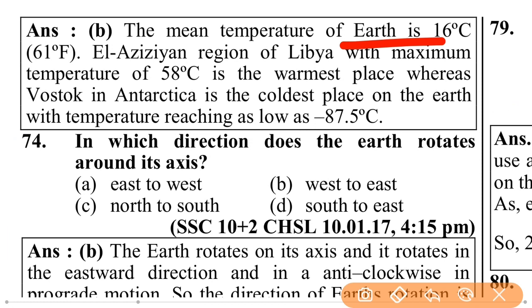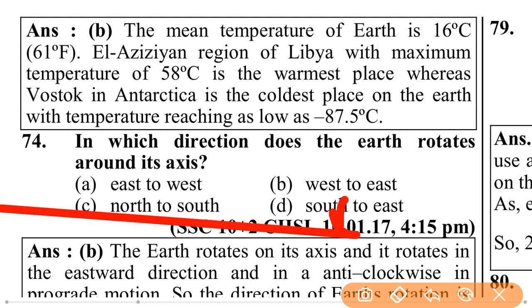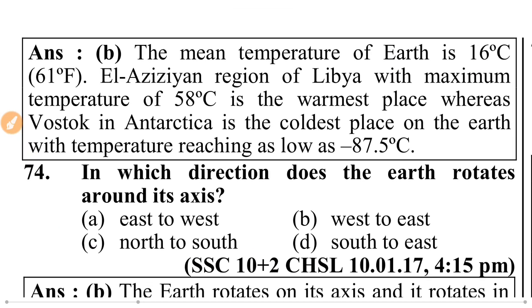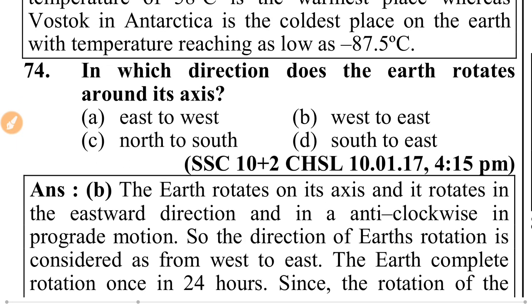Al-Ajijian region of Libya, with a maximum temperature of 58 degrees Celsius, is the warmest place, whereas Vostok in Antarctica is the coldest place on the earth, with temperature reaching as low as -87.5 degrees Celsius. In which direction does the earth rotate around its axis?